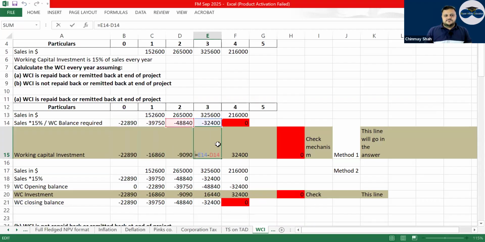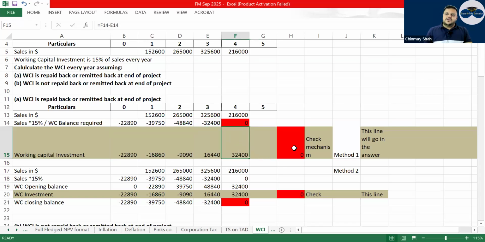Have a look. But first I have to calculate balances. First I will do this into 15%. These are the balances, and then I will find the difference. Difference means if sale increases, more investment will be required. If sale decreases, investment will be released. And at the end, the full investment has to be released. Up till year, 32,400 is the working capital investment. I get it back in the last year, so negative, whatever I invested, I'm getting back the money.